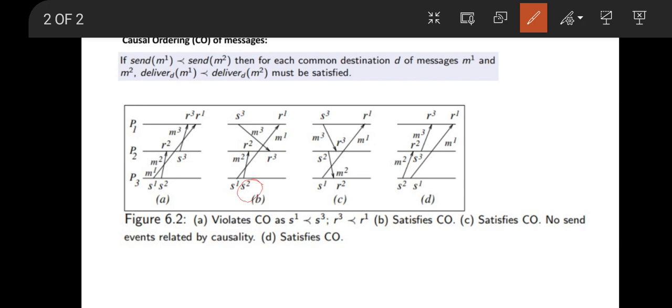S2 is an event of P3 and S3 is an event of P1. Now checking their sent events, there is no happen before relationship between S2 and S3. That is, they are concurrent events. If there is no happen before relationship between their sent events, then we need not worry about the happen before relationship of their corresponding receive events. So here we can say that it is satisfying the causal ordering of messages.